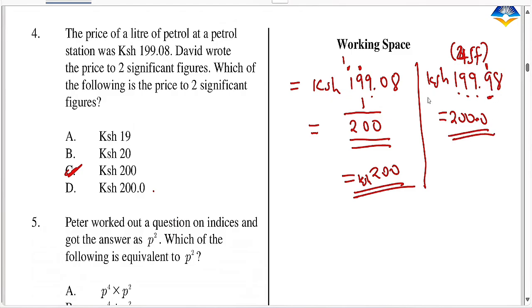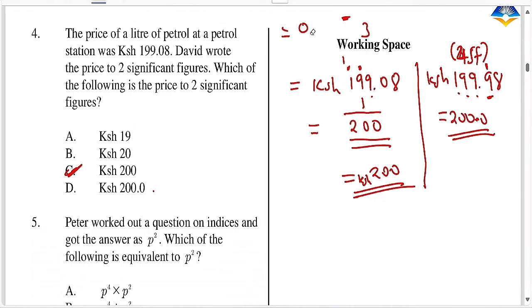So now please make sure if your number starts with 0.0, if your number starts with 0, you start counting your significant figure from where it is not 0. Pale ambapo si 0 utaanzia kuhesabu. So hapo utaanzia kuhesabu significant figure yako hapa. Ikiwa katikati ya numbers utahesabu, but ikiwa ni mwanzo huhesabu zile zeros.